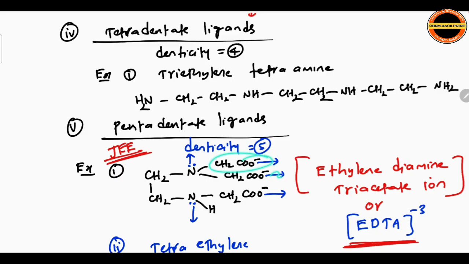Overall 3 acetate ions, ethylene diamine, triacetate ion. Why triacetate ion? Because 3 acetate groups are available here. Minus 3 charge because the overall molecule charge is minus 3. The blue arrow marks I showed are coordinate bonds which can be formed by ethylene diamine triacetate. Total how many coordinate bonds? 5. That's why denticity is 5 here. Pentadentate ligands.